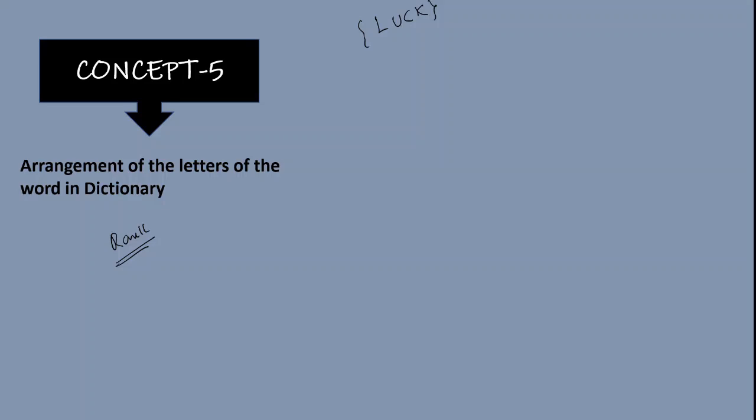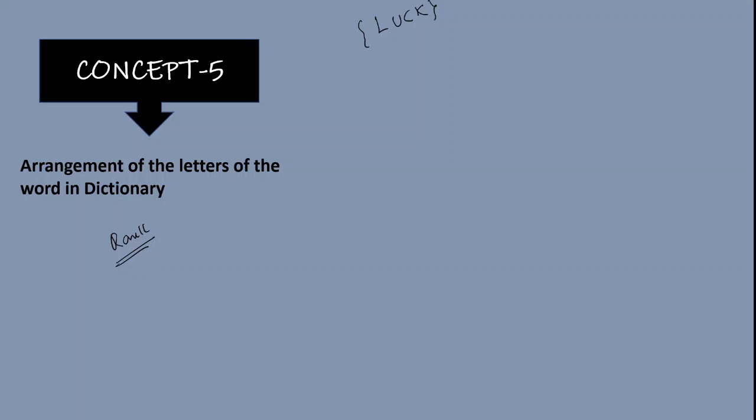So the word luck comes because how many letters in general we can get it without repetition. L-U-C-K, because all are 4 different letters, 4 factorial, 24 words you can get it. Of that, L-U-C-K should be 1 word. Okay, so what is that number? Wherever L-U-C-K comes, that number indicates the rank of the word when they are arranged in the dictionary order. And this is another important area.